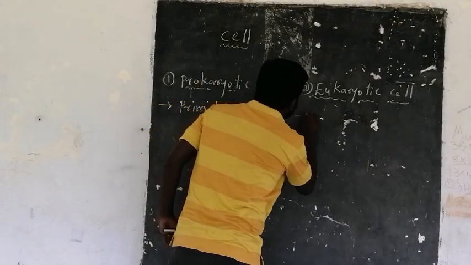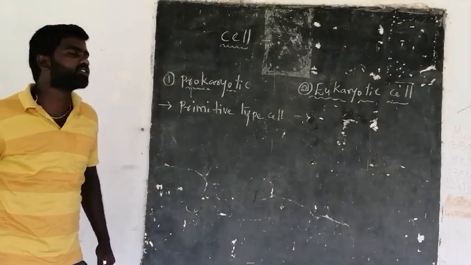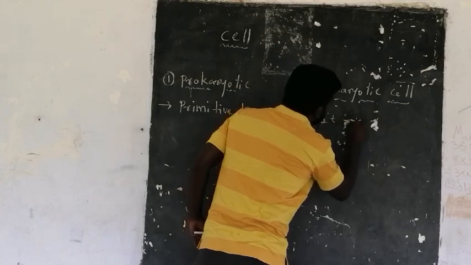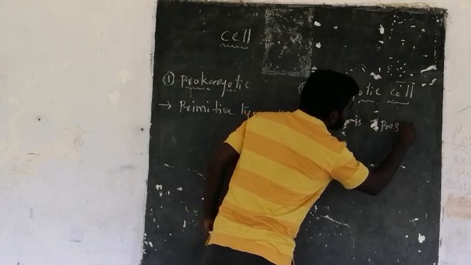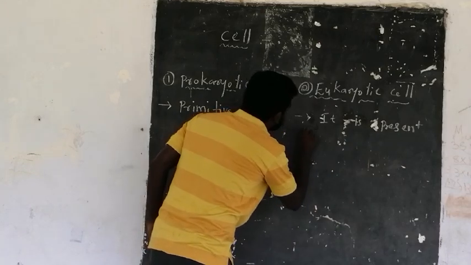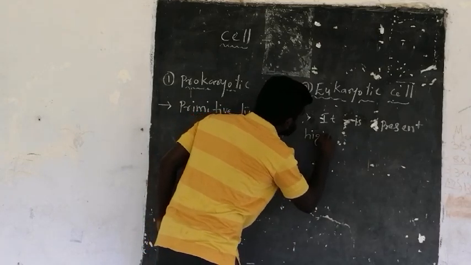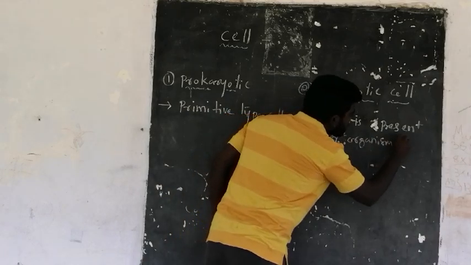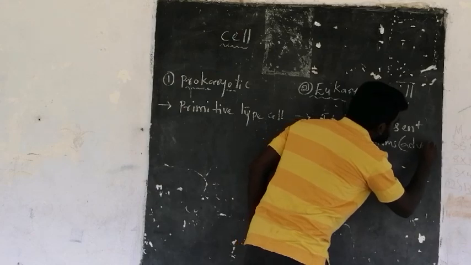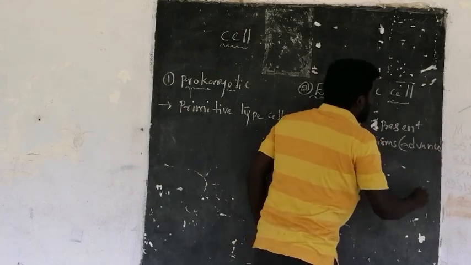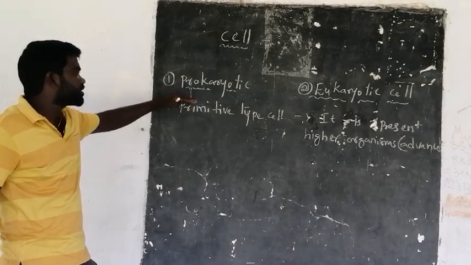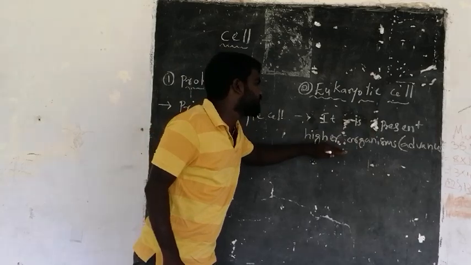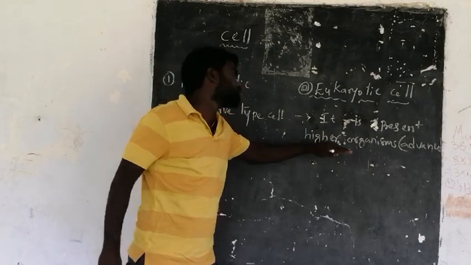And the eukaryotic cell is present in advanced organisms, not primitive. It is present in advanced organisms or higher organisms. These are advanced type of cells. So prokaryotic cell is the primitive type of cell, and eukaryotic cell is the advanced type of cell, present in higher organisms.